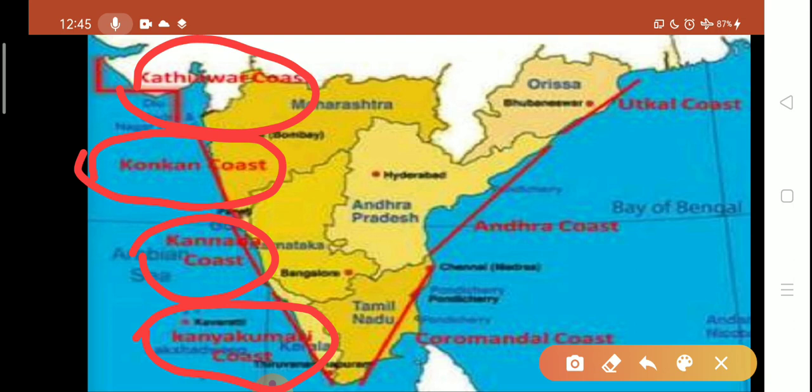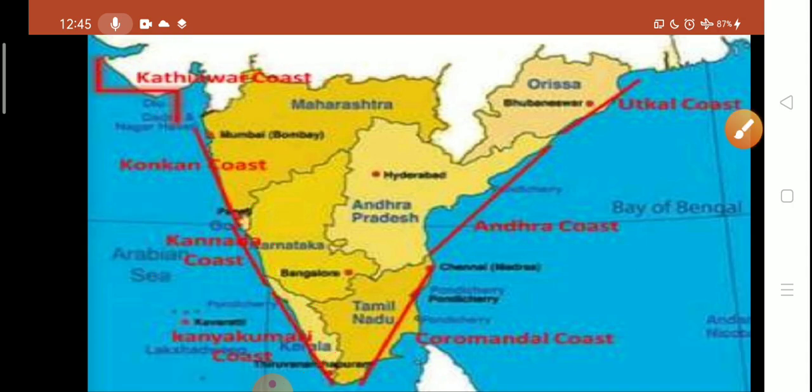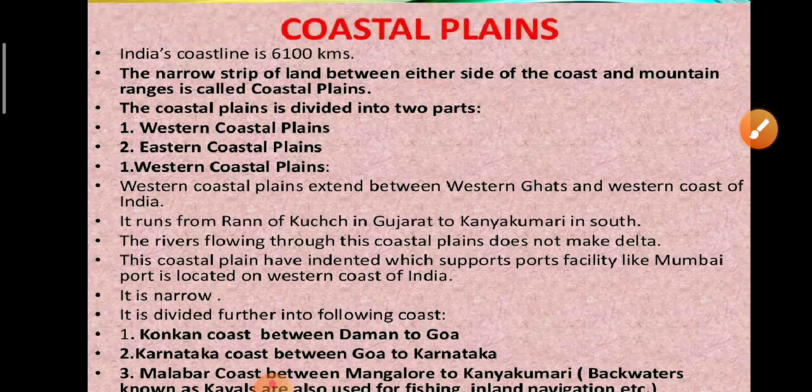The coastal plains of India is divided into two parts: eastern coastal plains and western coastal plains. And western coastal plain is further divided into four parts: Kathiawar coast, Konkan coast, Kannada coast and Kanyakumari coast. So Konkan coast is between Daman to Goa, Karnataka coast is between Goa to Karnataka, and Malabar coast between Mangalore to Kanyakumari.